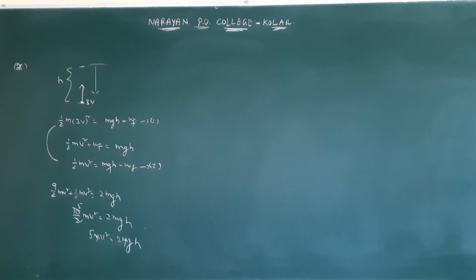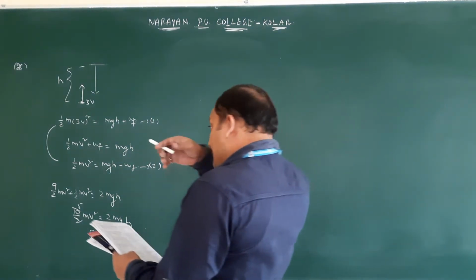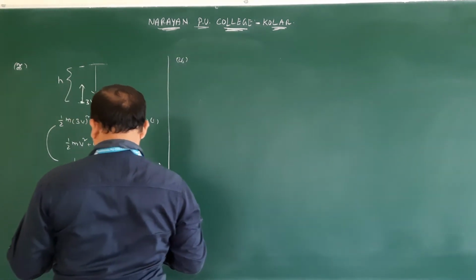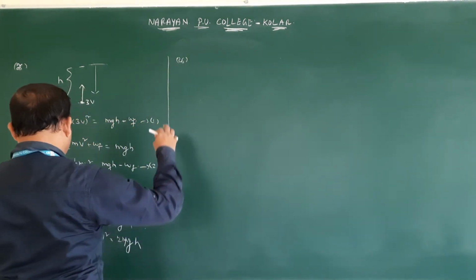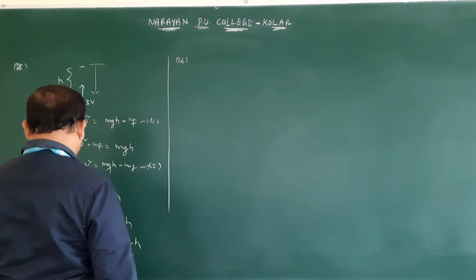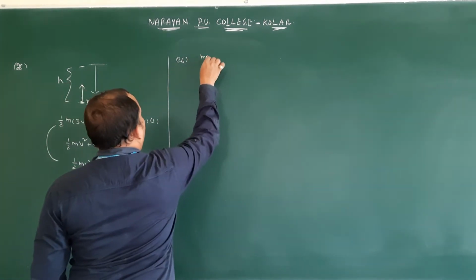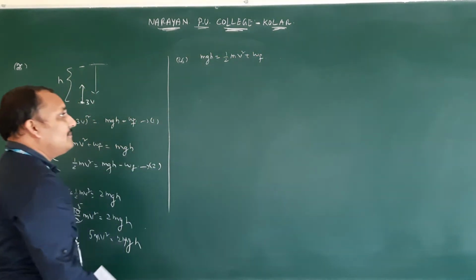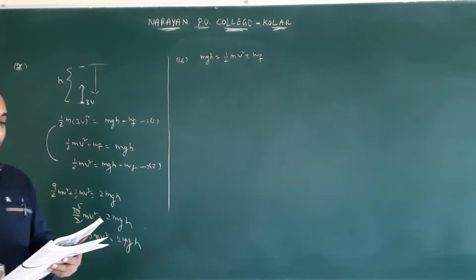Next question number 26. A stone of mass 100 grams is released from the top of a tower of height 20 meters. If the stone strikes the ground with a speed of 16 meters per second, the work done by air friction is. So this is also the same model. 100 grams from height, it is released. Released means kinetic energy 0, potential energy mgh is equal to half mv square plus work done by the frictional force, isn't it?